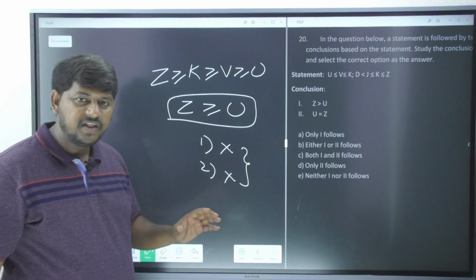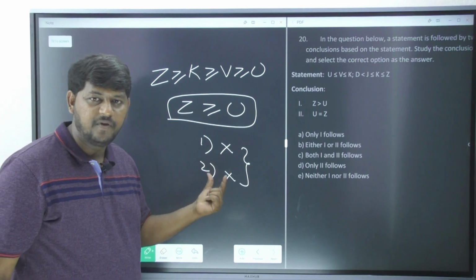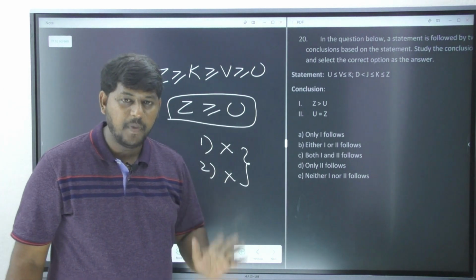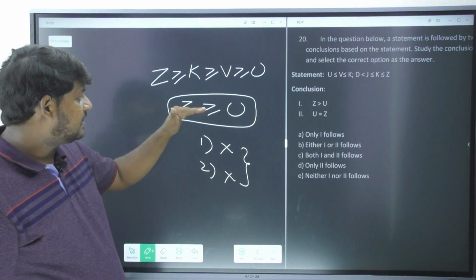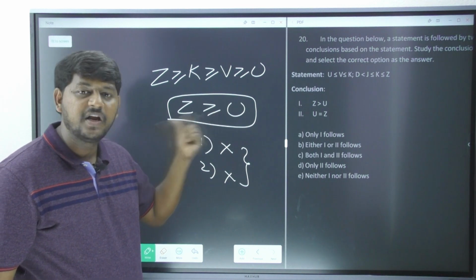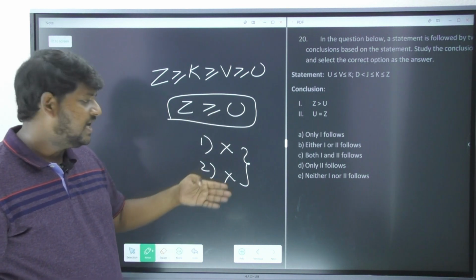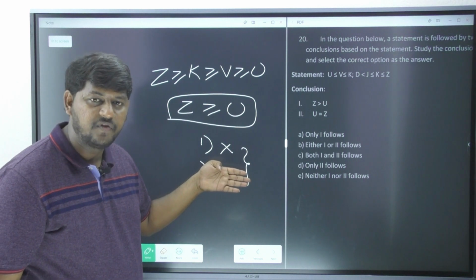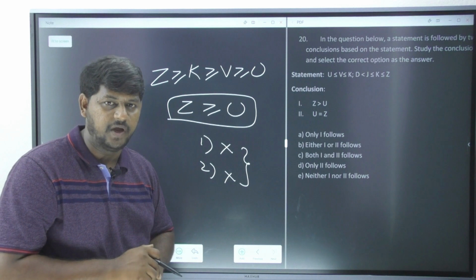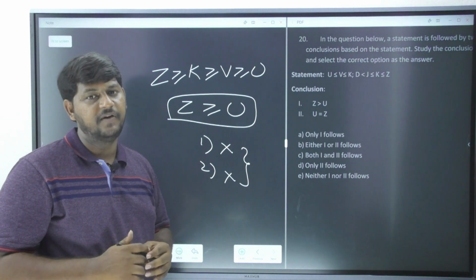You are receiving the individual information. When you look into the individual information, yes, they are going to be wrong. But you cannot ignore the complete information because you have received greater than or equals to. You cannot say they cannot have the relation of greater than, they cannot have the relation of equal to. You cannot say it in that way. You are supposed to accept one information.